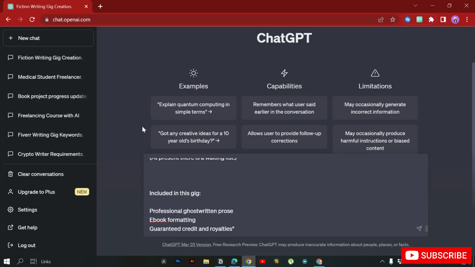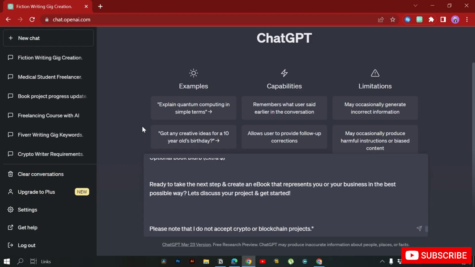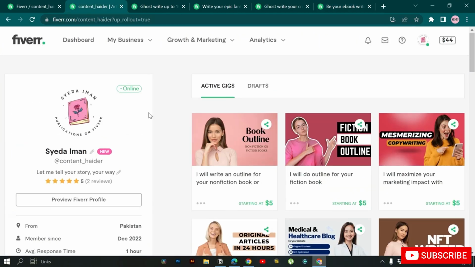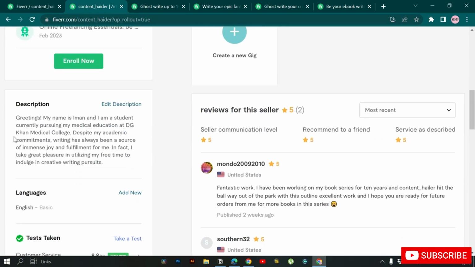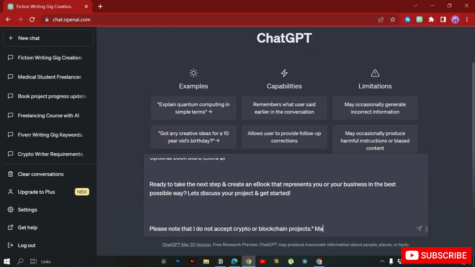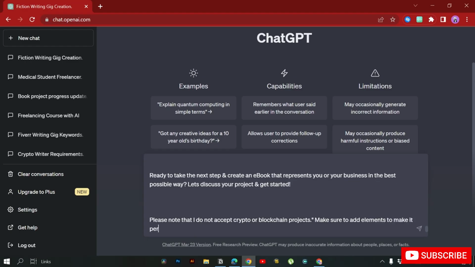So we have given ChatGPT these 4 things, and also to make it more personalized, I'm going to add the description of my profile. Make sure to add elements to make it personalized, based on our profile.